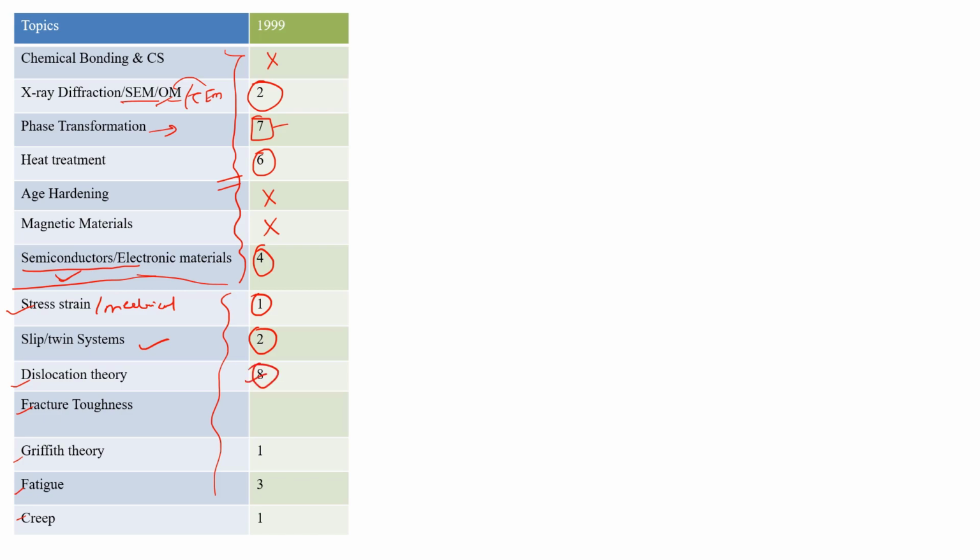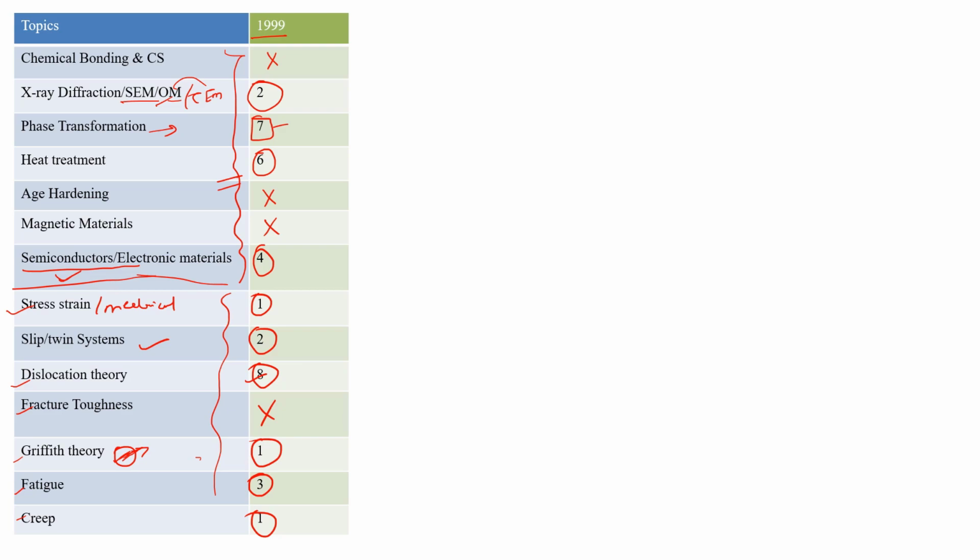Dislocation theory 8 marks. There were no questions from fracture toughness. A 1 mark question was from Griffith theory. So this Griffith theory is also very important, and people make mistakes while choosing the crack length, or they may confuse between internal crack length and surface crack length. Fatigue 3 marks questions and a 1 mark question from creep. Okay, so this was all about year 1999.